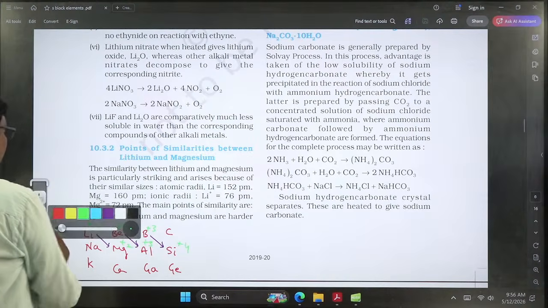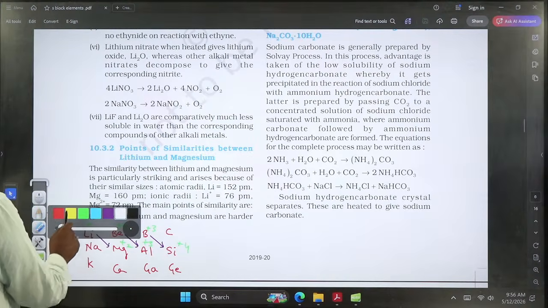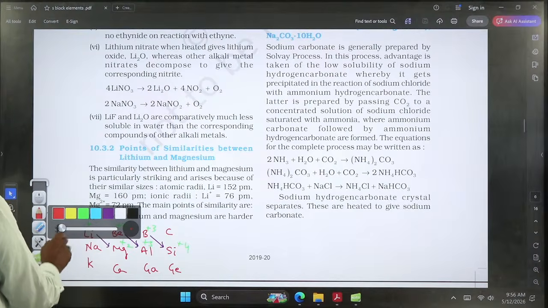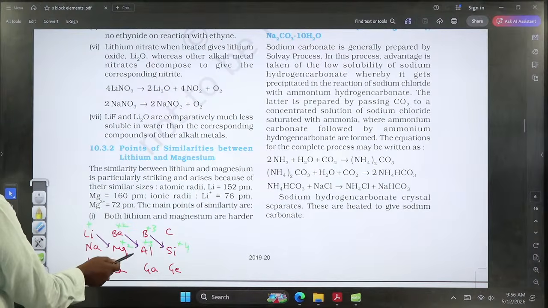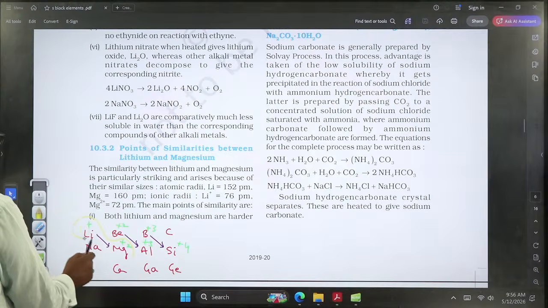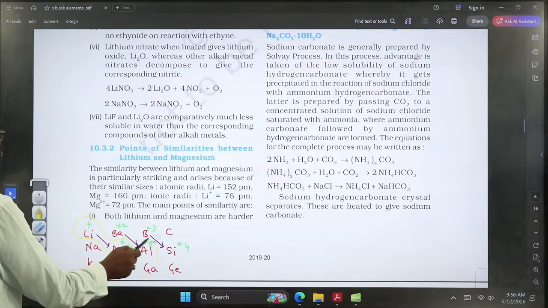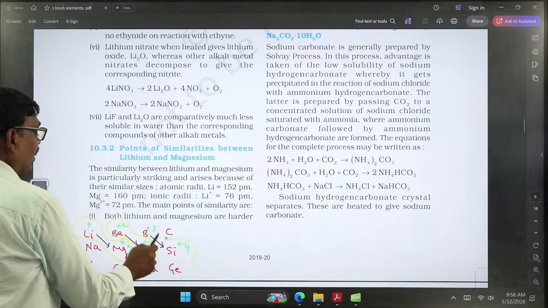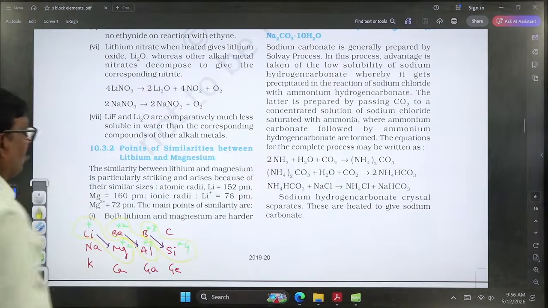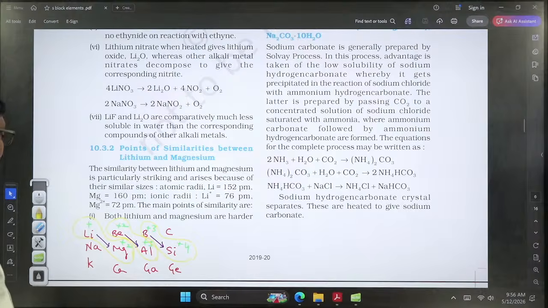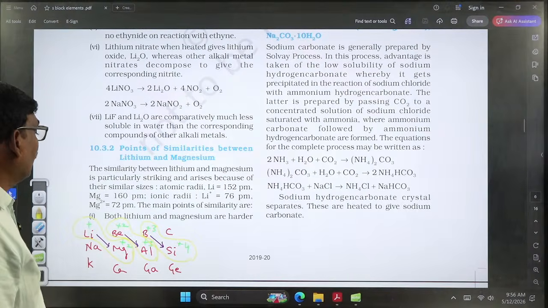So the sizes of these species will be almost nearly the same. That's why even though they do not belong to the same group, they exhibit similar types of reactions. That is nothing but a diagonal relationship.